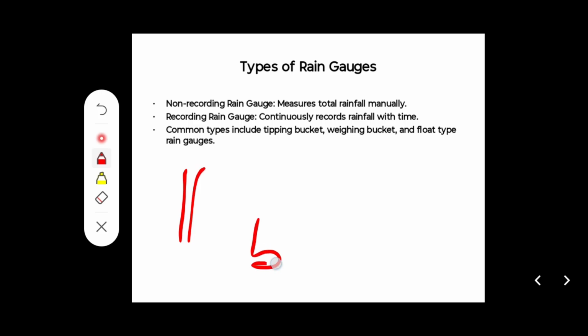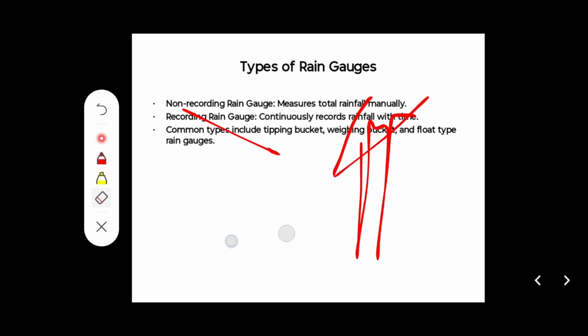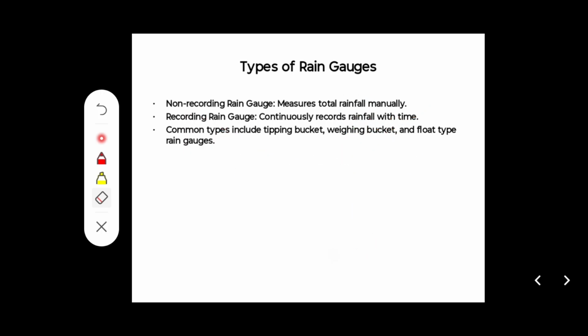and where we are installing this rain gauge, not many tall buildings should be nearby this rain gauge, because they can obstruct the rainfall if rain is coming at an angle. So these things we have to take care of.